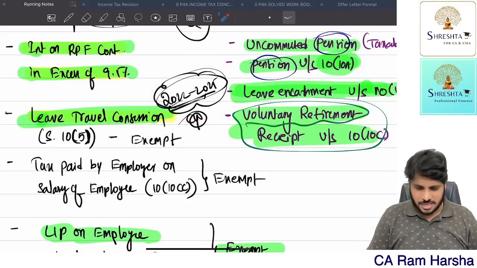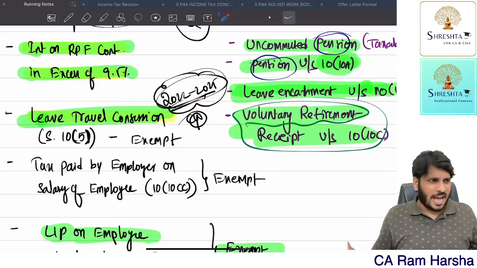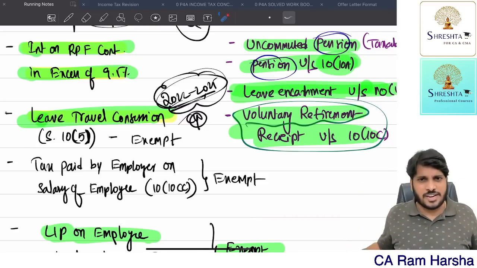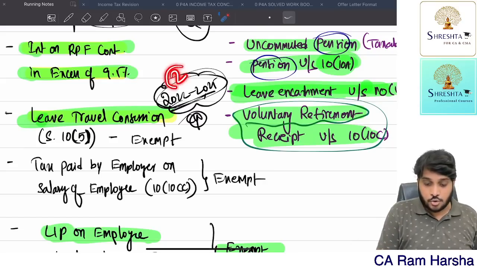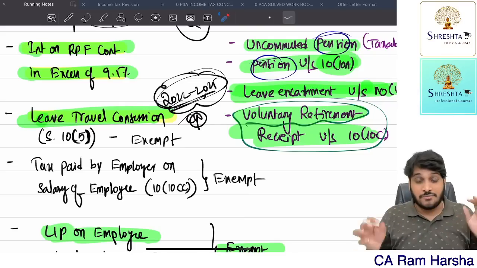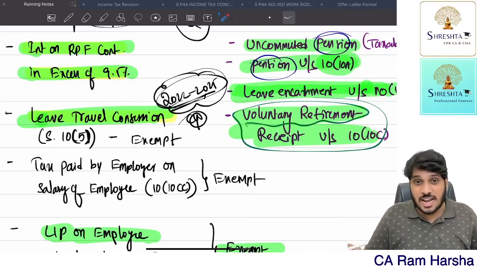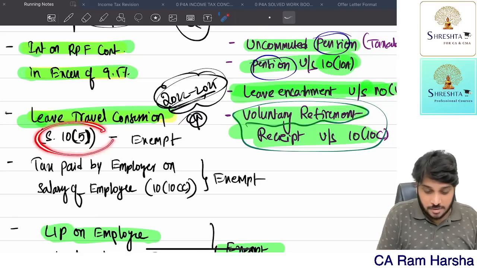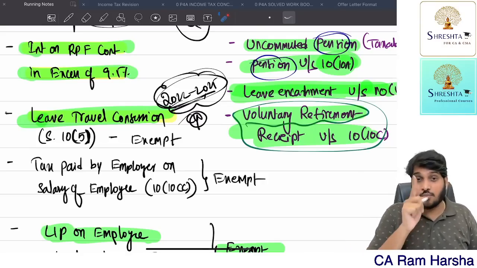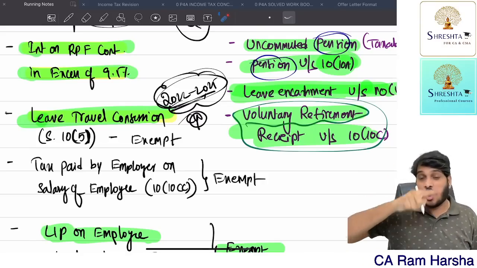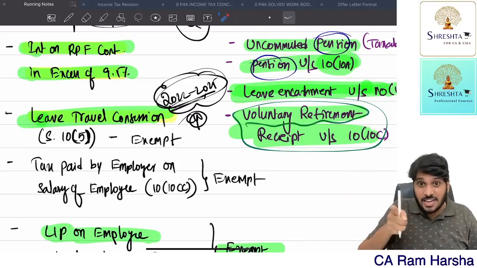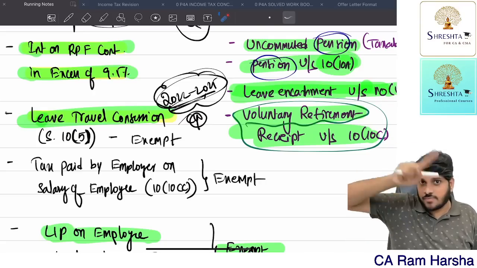Sir, suppose there is one block, 22, 23, 24, 25. In these 4 years, I did not go to any place at all. No leave travel benefit taken. Now what to do? Can I carry forward 2 into the next block, 26, 27, 28, 29? No. If an employee did not utilize the leave travel benefit under section 10(5) in a block, he didn't use it at all, only 1 holiday can be carried forward to the next block. Accordingly, in the next block, he can use 3 holidays, provided the carried-forward one is used within the first year of the next block.